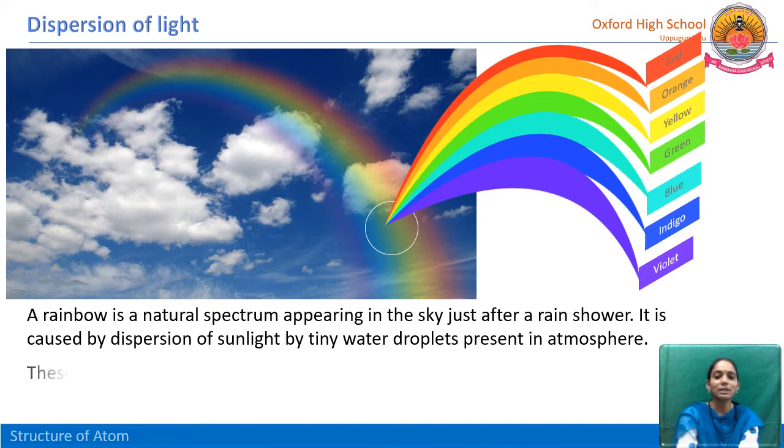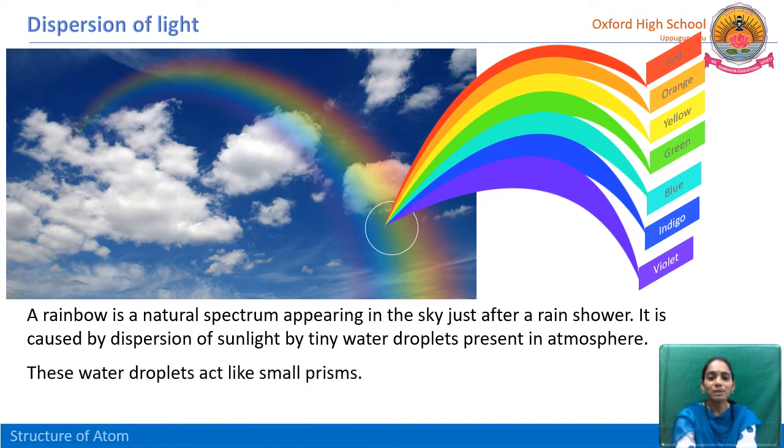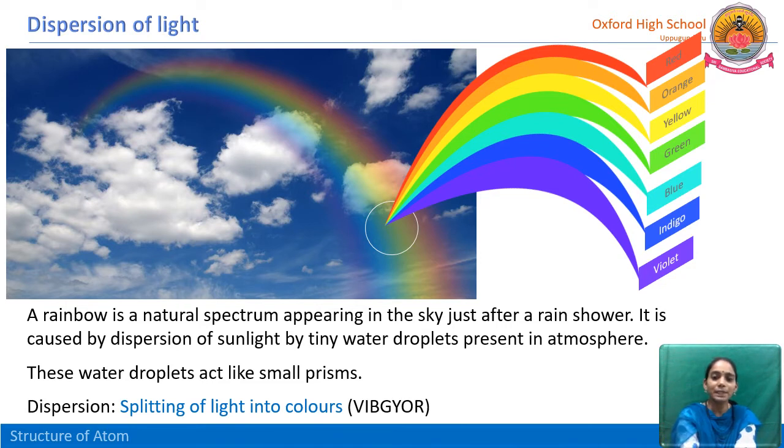These water droplets act as small prisms, and the white light passing through these droplets is dispersed, and we can see it in the form of VIBGYOR. So the phenomenon occurring here is called dispersion. The definition: it is the splitting of light into VIBGYOR colors, seven colors. This is called dispersion.